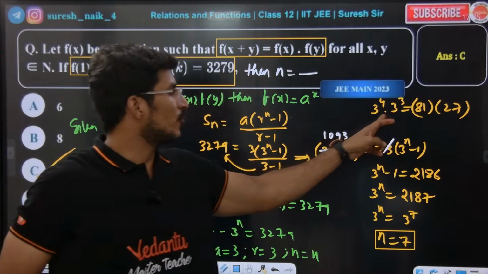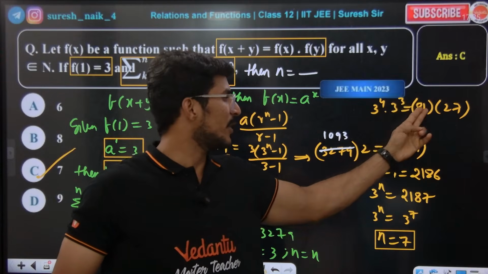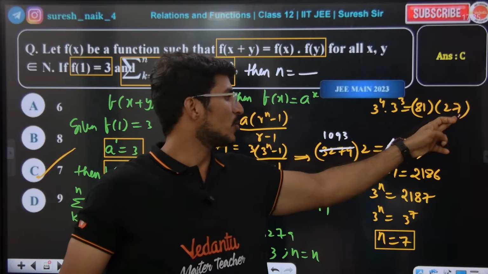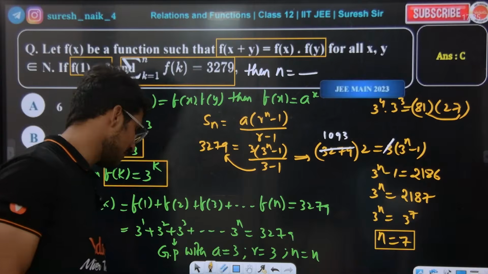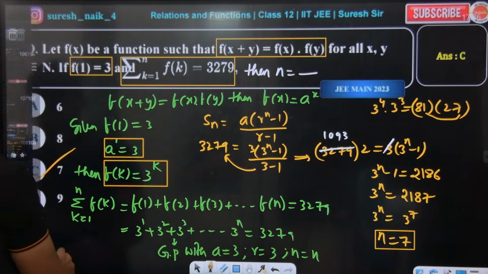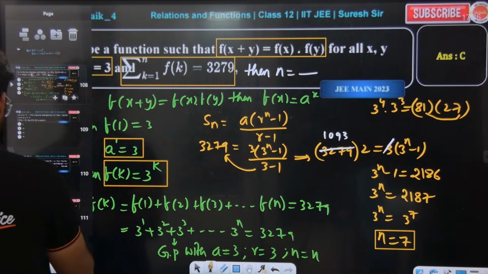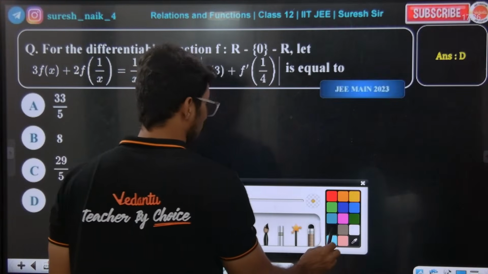3 power of 4 into 3 power of 3 is 3 power of 7. 3 power of 4 is 81. I know 3 power of 3 is 27. So 27 into 81, if you do it, definitely 2187 will come. Hope everybody is clear with this. Okay, sir, we have to solve like this. If you solve like this, you will get the answer. Okay, next question.